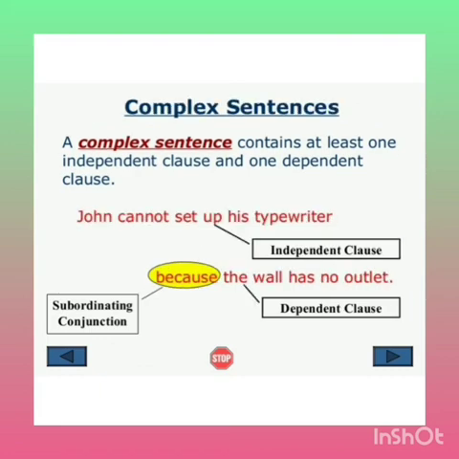John cannot set up his typewriter because the wall has no outlet. "John cannot set up his typewriter" is an independent clause, otherwise called the main clause. And "because the wall has no outlet" is a dependent clause or the subordinate clause. And here "because" is used as a subordinating conjunction.